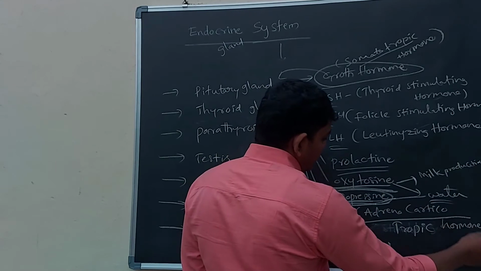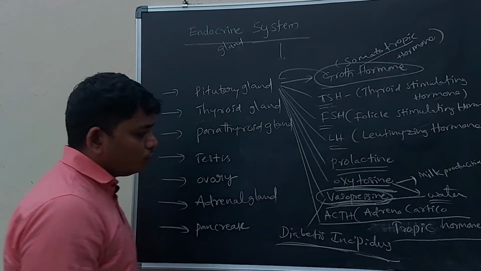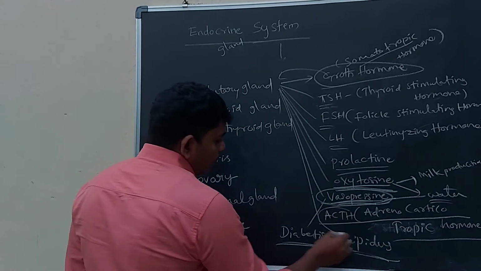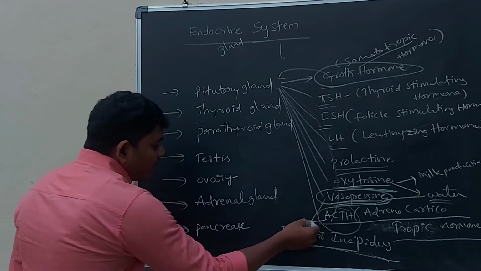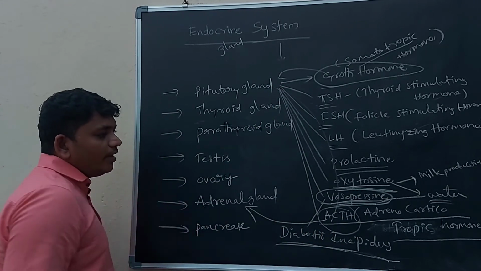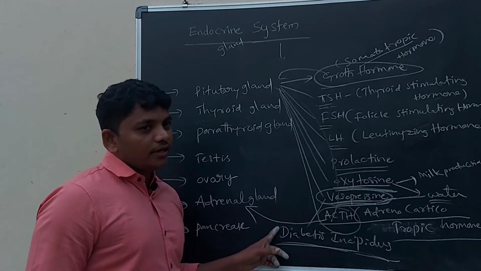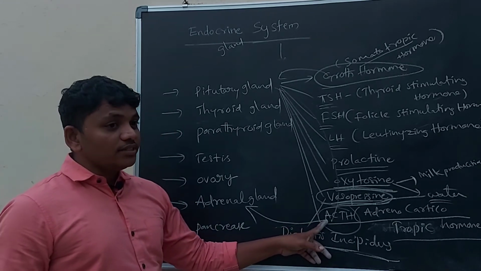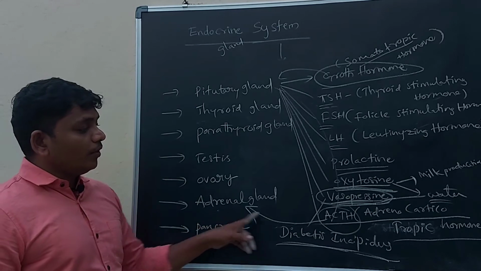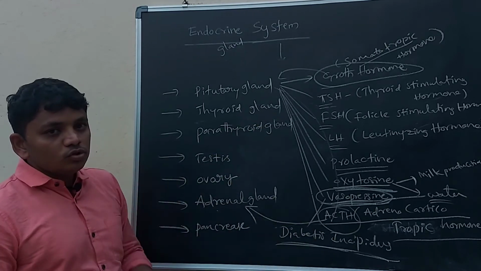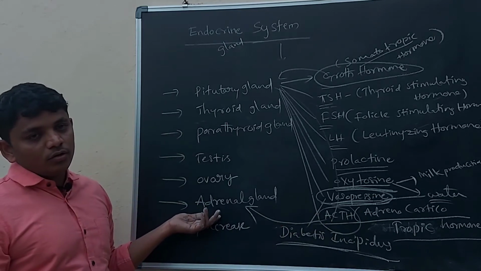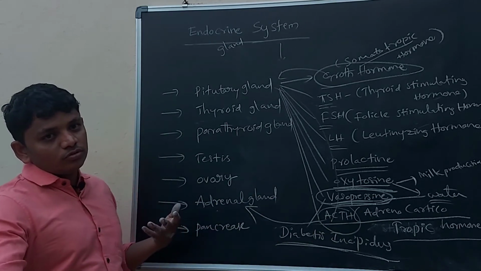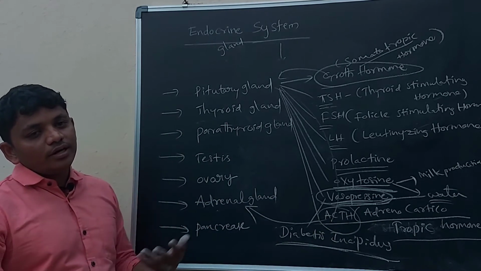After that, ACTH, adrenocorticotropic hormone. This is a hormone which comes from the pituitary gland, but it activates the adrenal gland. So ACTH activates the adrenal gland, but it comes from the pituitary gland. So coordination occurs between ACTH and the adrenal gland. These two are different hormones, different things, but they coordinate with each other.